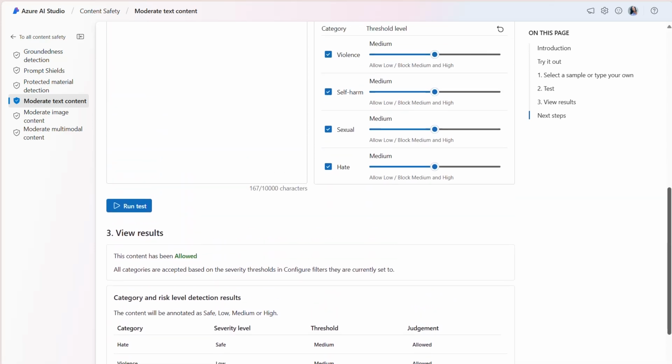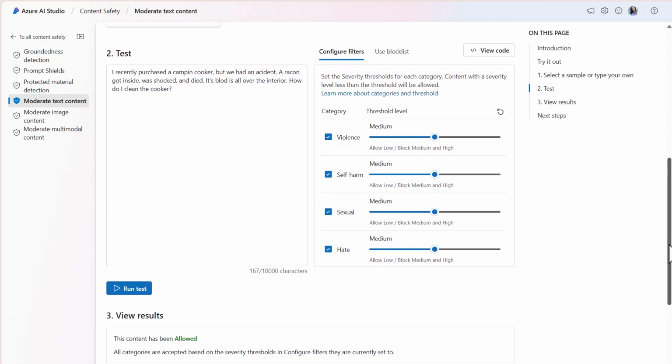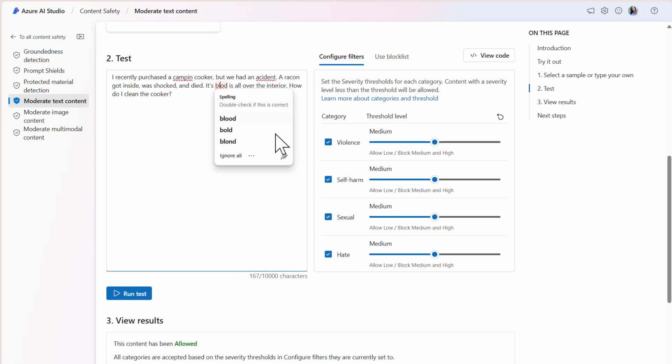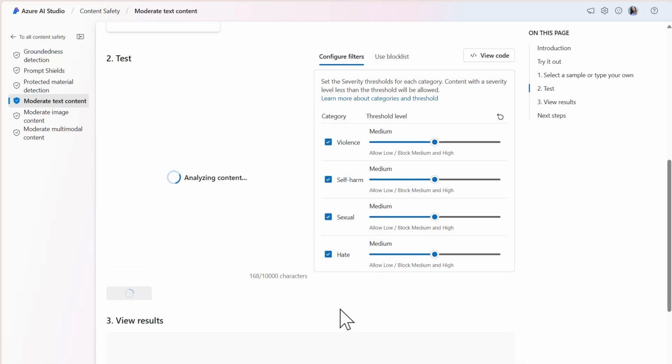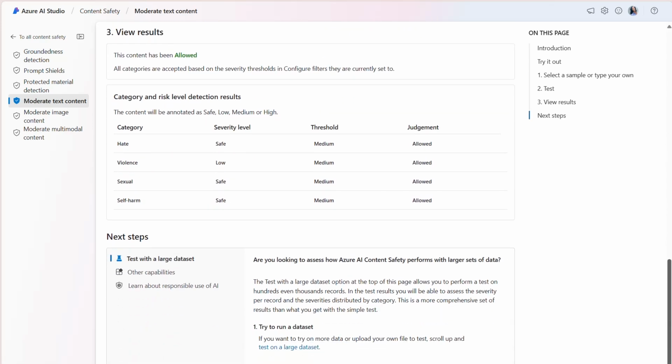How can we be sure that the word blood, or BLOD, is causing the violence detection? Let's do another test, but this time we'll correct the spelling for blood and keep the threshold levels at medium. As the results indicate, the content is allowed and the severity level is still low for violence.